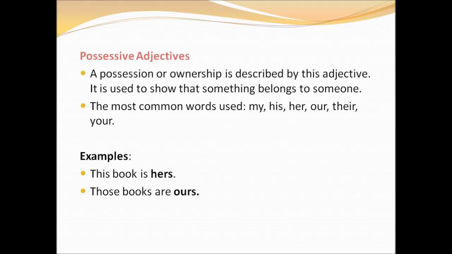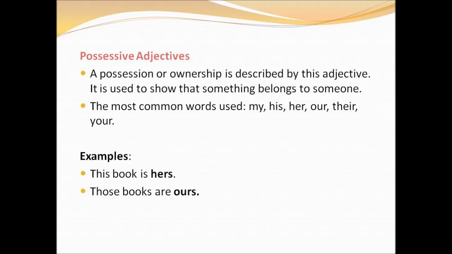Possessive adjective. We use possessive adjectives to show something belongs to someone. The possessive adjectives are my, your, our, his, her, its, and their. Okay, children. And now let us see the examples for possessive adjective.